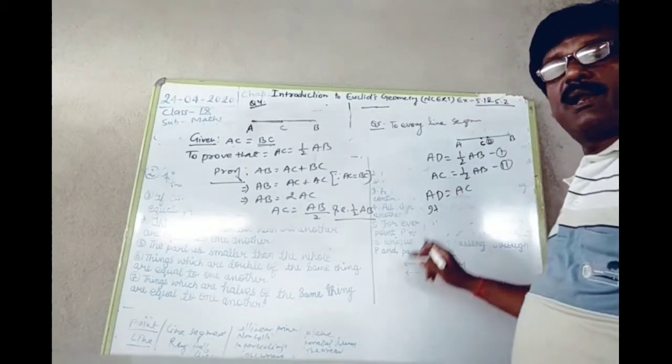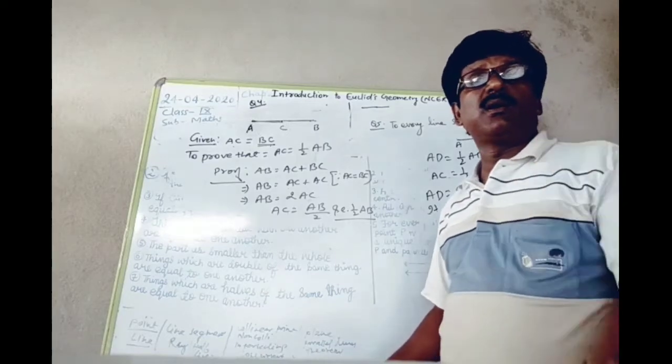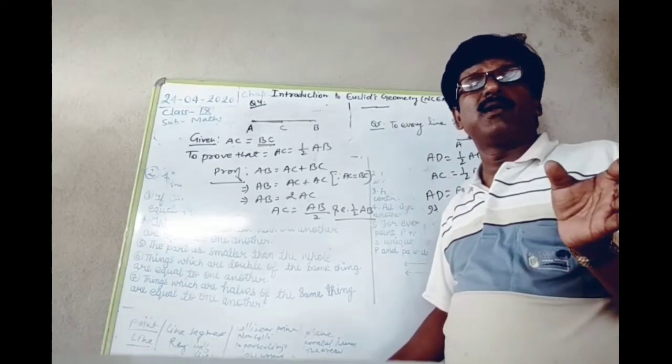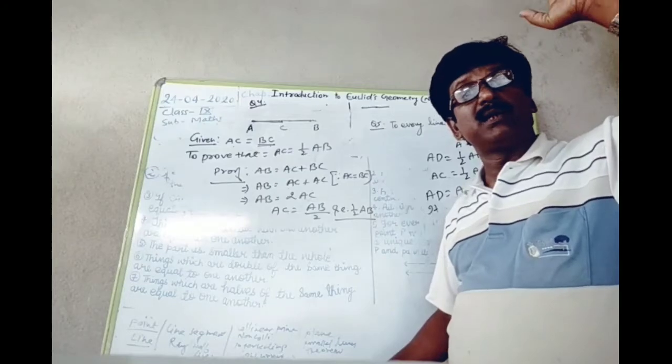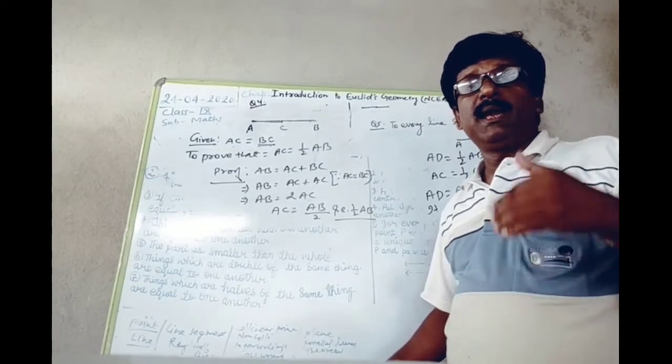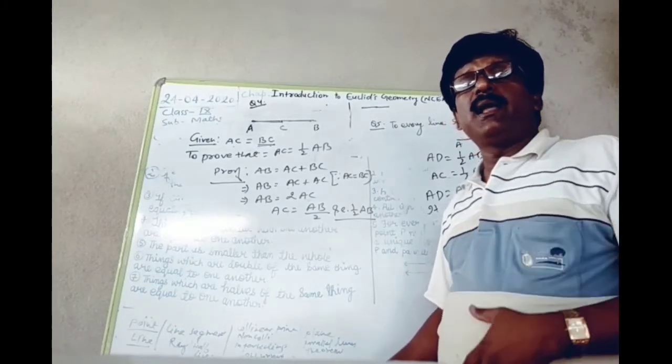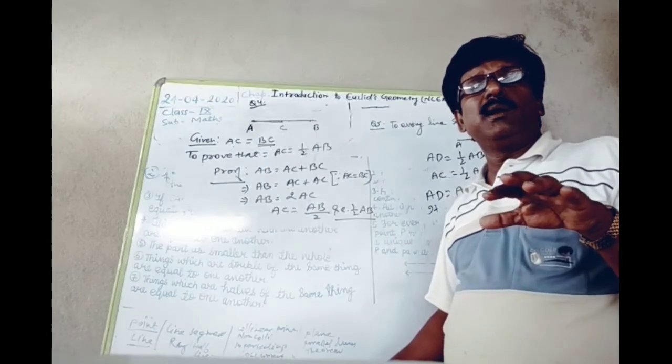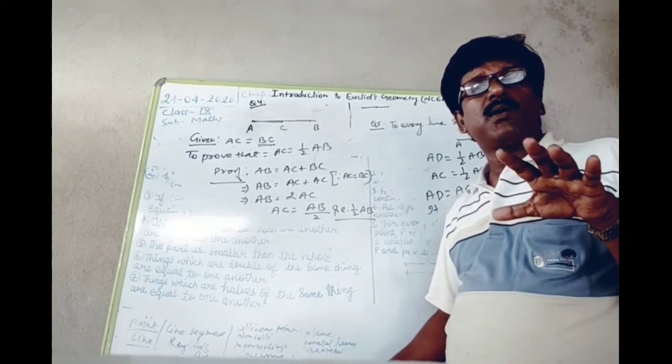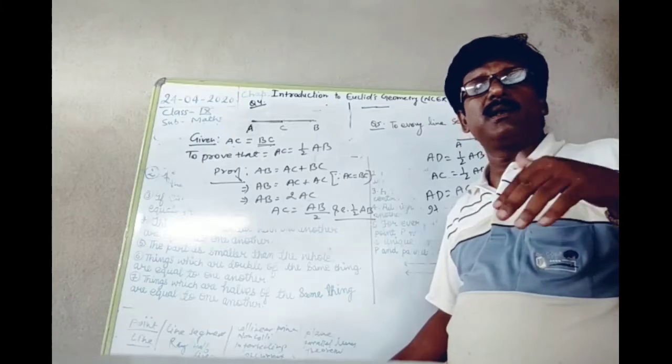Hence we arrive at a contradiction. Our supposition is wrong, so D is not the midpoint of AB. What was given? That C is the midpoint of AB, and thus every line segment has a unique midpoint. Understood? So by the contradiction method this can be proved.